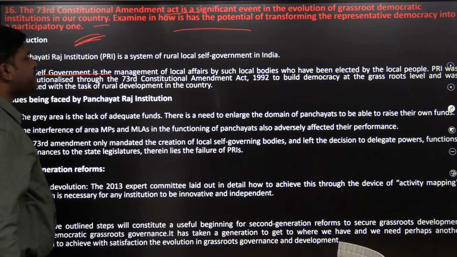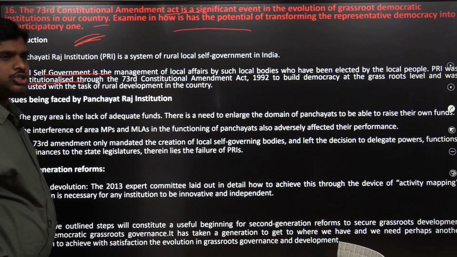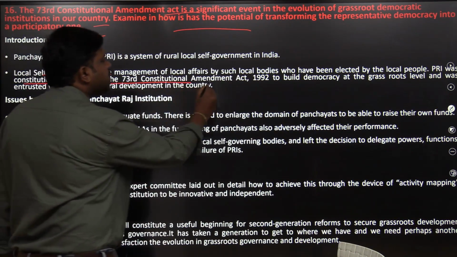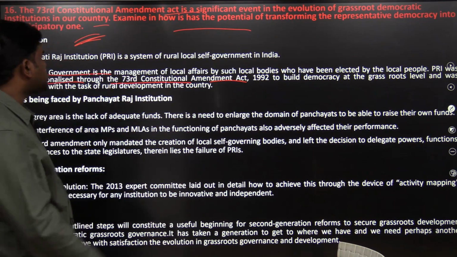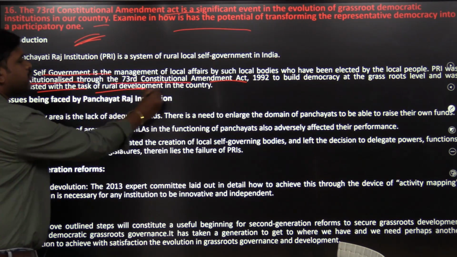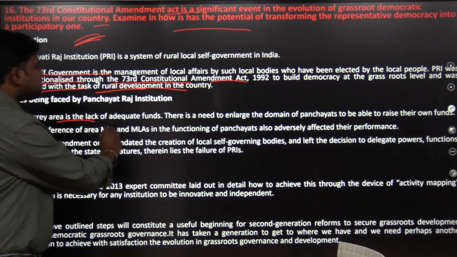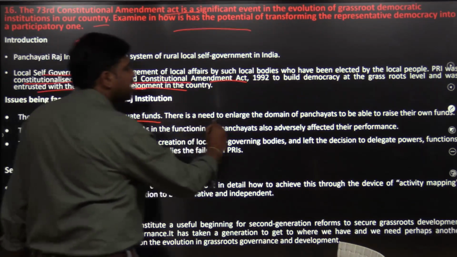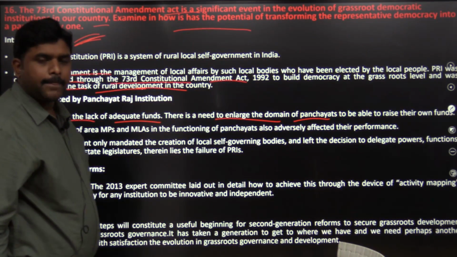Local self-government is the management of local affairs by such local bodies who have been elected by the local people. Panchayati Raj institution was constitutionalized through the 73rd Constitutional Amendment Act of 1992 to build a democracy at the grassroots level and was entrusted with the task of rural development. The grey area is the lack of adequate funds. There is a need to enlarge the domain of panchayats to be able to raise their own funds.